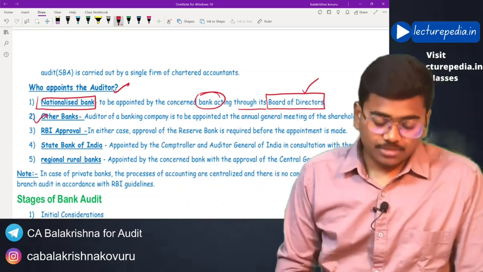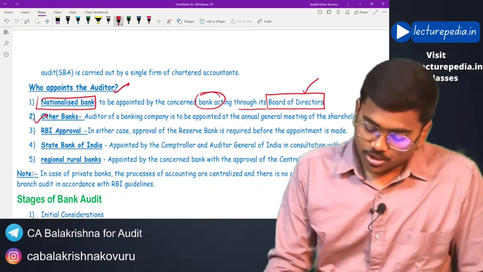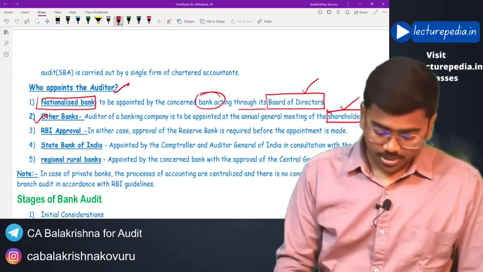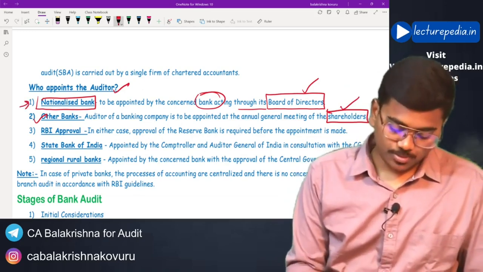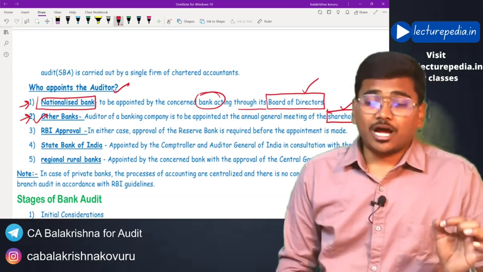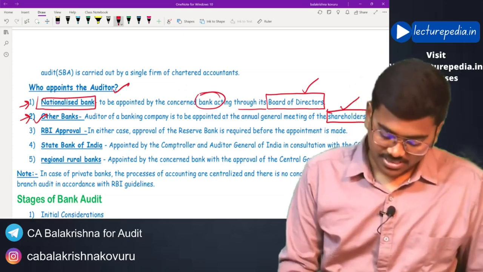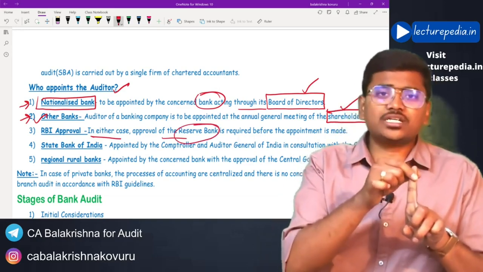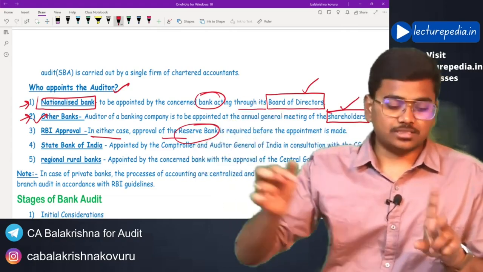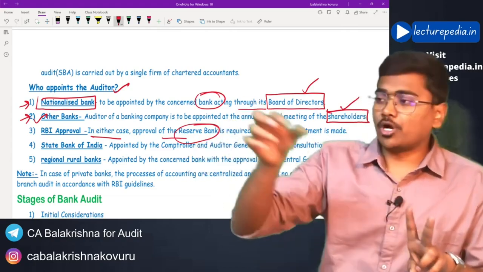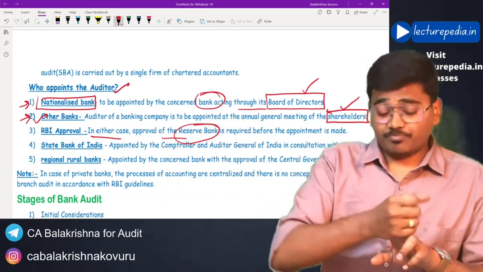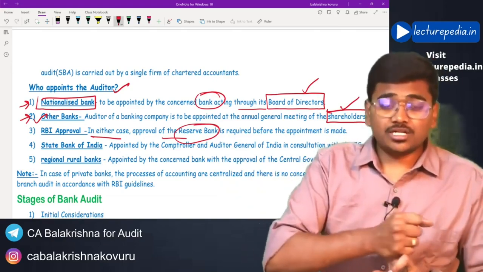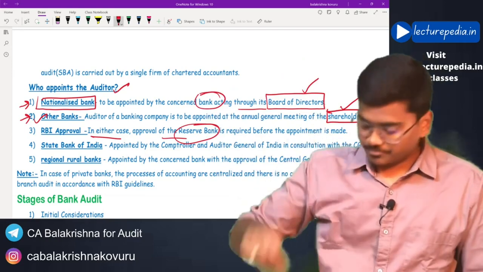And in the case of banks other than nationalized banks, shareholders will appoint the auditors. Now in both cases, whether nationalized banks or other banks, approval of RBI is required. See, in either case, approval of the Reserve Bank is required. A nationalized bank's auditor will be appointed by the board of directors. Other than nationalized banks, the auditor will be appointed by members. And in both cases, before appointing the auditor, they have to take approval of RBI. Okay.